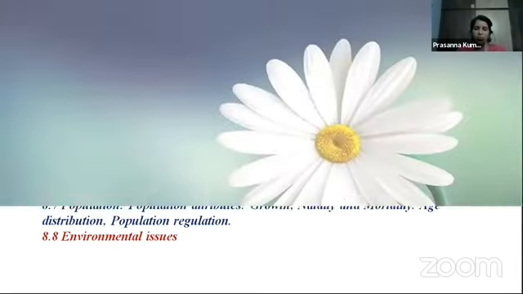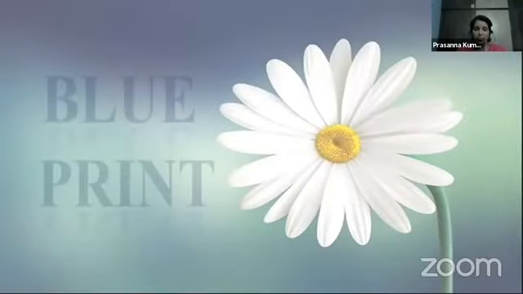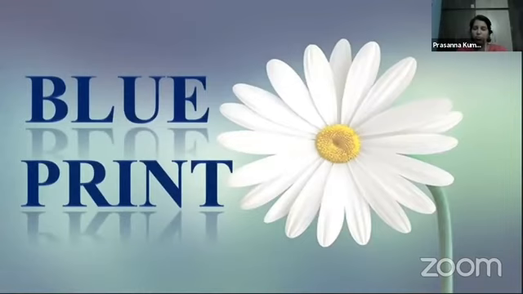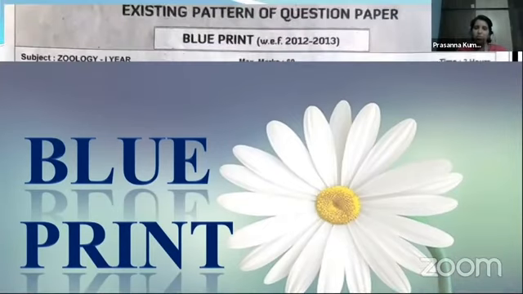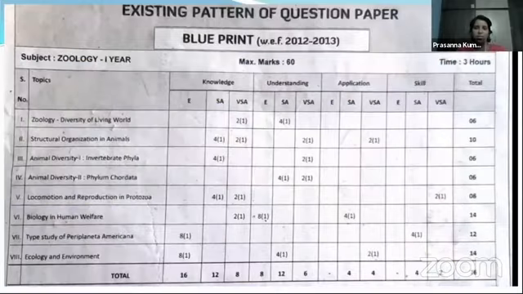So I would like to explain the blueprint. The blueprint was discovered by John Hendrick in the year 1842. This blueprint is nothing but a design plan, a technical design put on paper to explain the topics in detail. Here, in your first year, I told you that you have a total of 8 units.